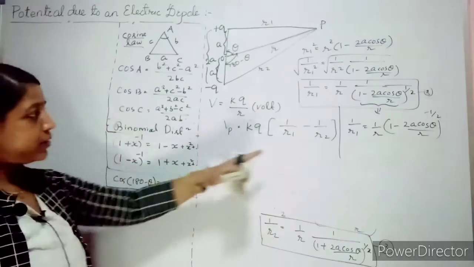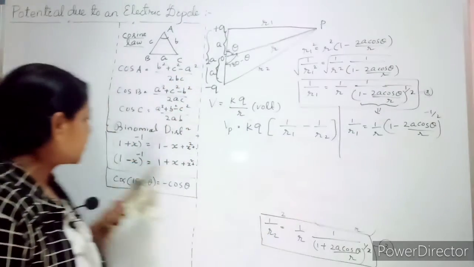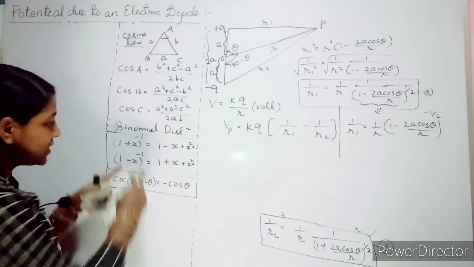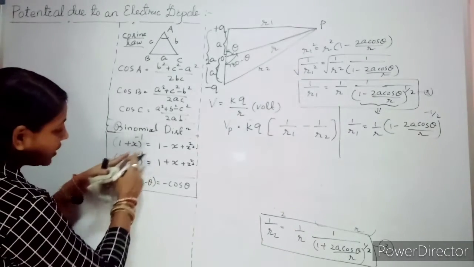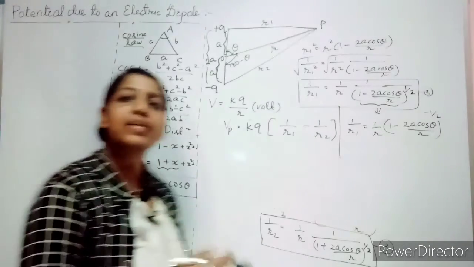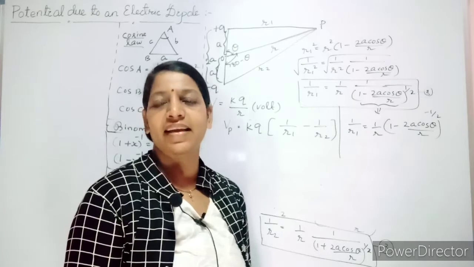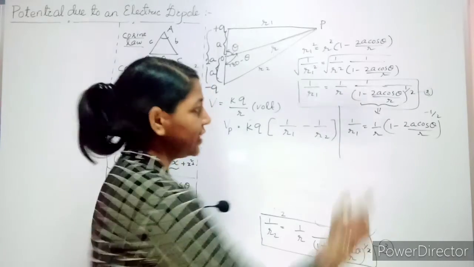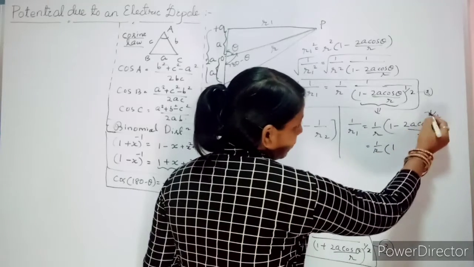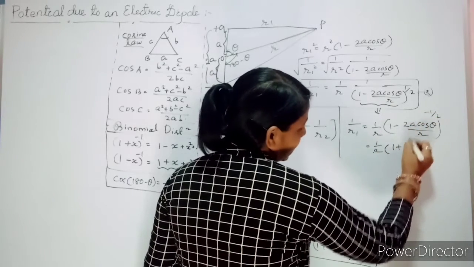Apply this formula. What is it? 1 minus x to the power minus 1 by 2. Means this minus 1 comes here. Minus minus becomes plus. So what is your first term? 1 plus x. Higher order terms are neglected. So hence, by neglecting, what you will write? 1 by r, 1. Now minus minus becomes plus.